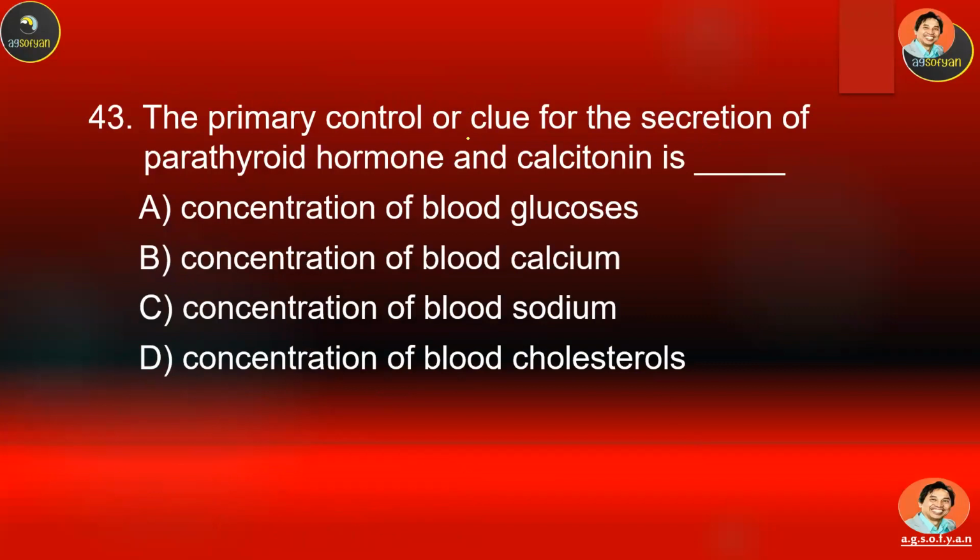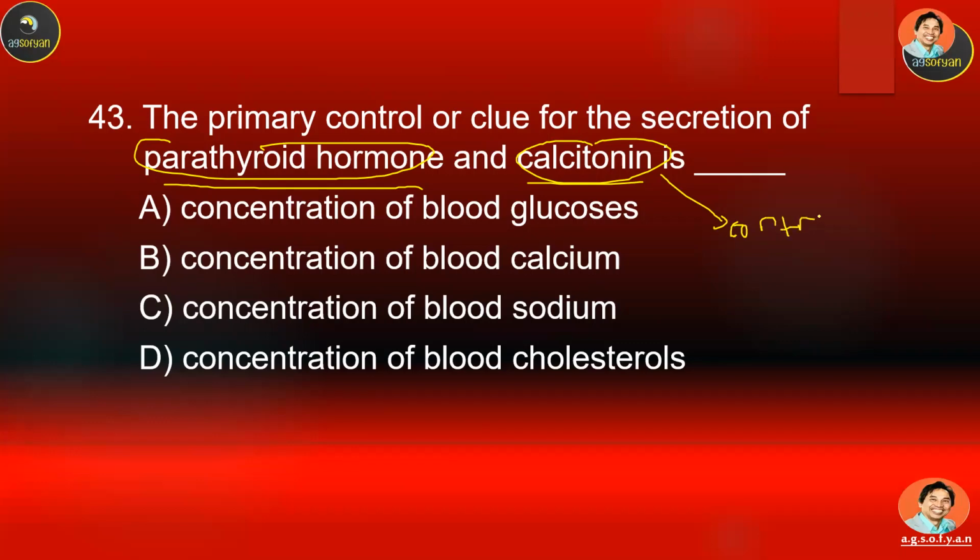The primary control or clue for the secretion of PTH, parathyroid hormone, and calcitonin is what? A, B, C, or D. Choose your answer. If you study the materials, then we know that PTH and calcitonin are related to controlling calcium in the blood. So look for that one.